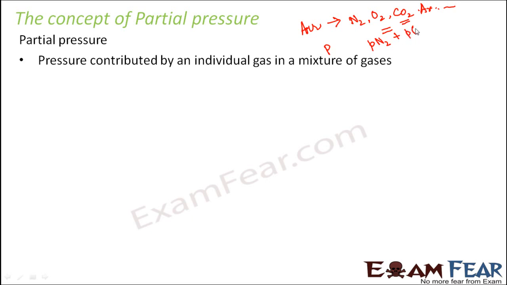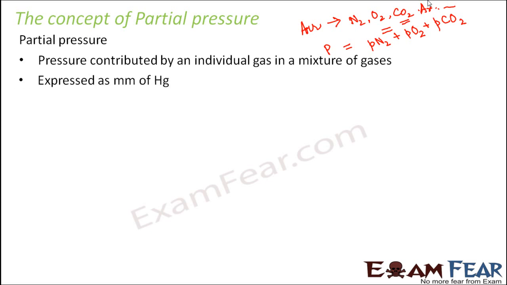Partial pressure contributed by oxygen is PO2. Partial pressure contributed by carbon dioxide is PCO2. And this total P, that is the total pressure of the gas, is equal to the sum of the partial pressures of all the constituent gases. So that is the concept of partial pressure.